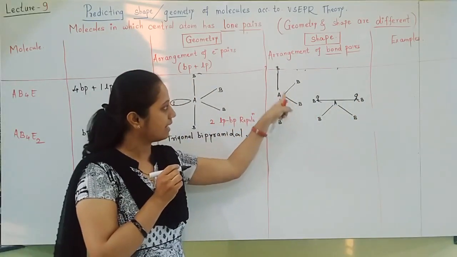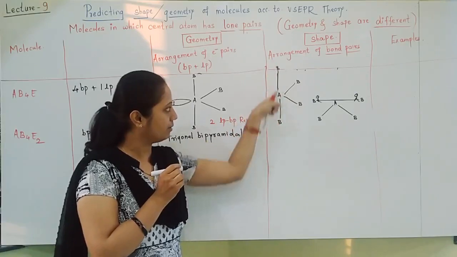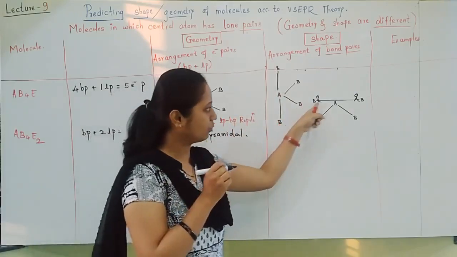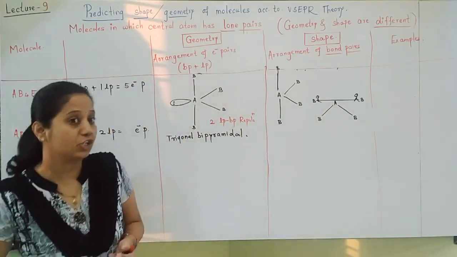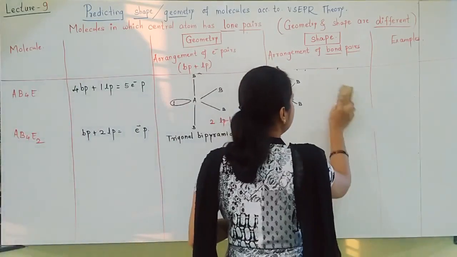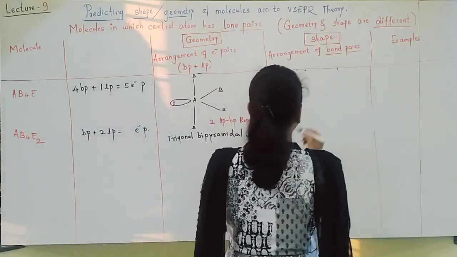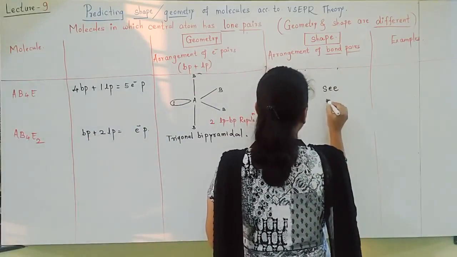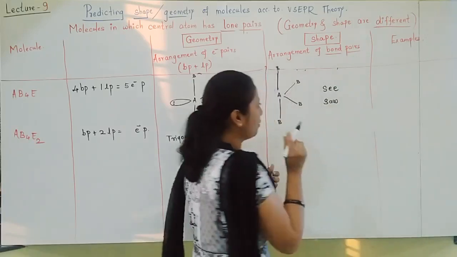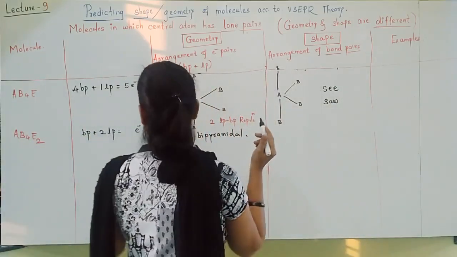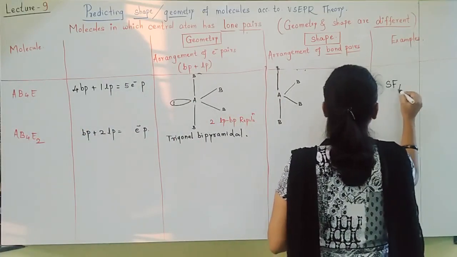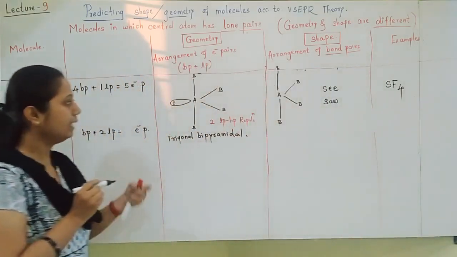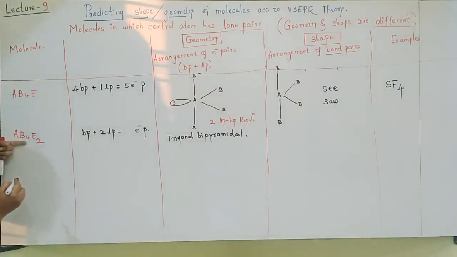This is the stand, and these are two benches where kids will sit. So this is like a seesaw structure, and this shape is called the seesaw shape. In parks you can see this type of seesaw structure. An example for this is the SF4 molecule. Okay, let us move towards the next, AB4E2 type of molecule.